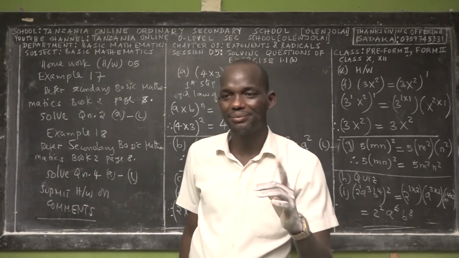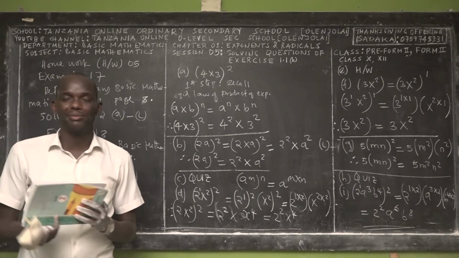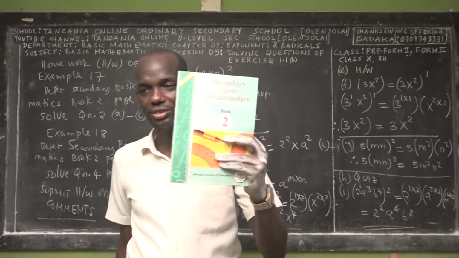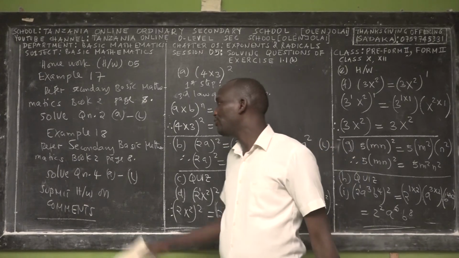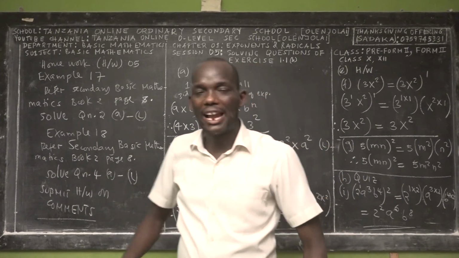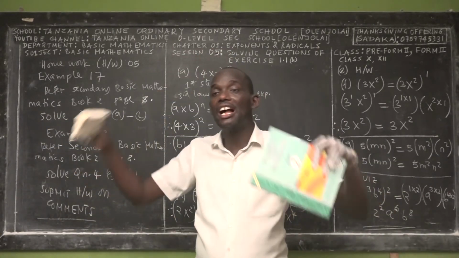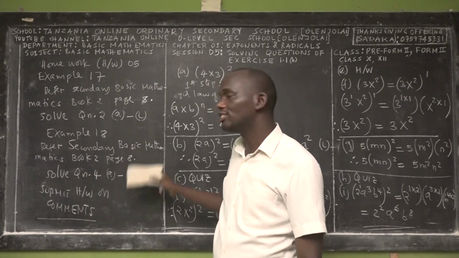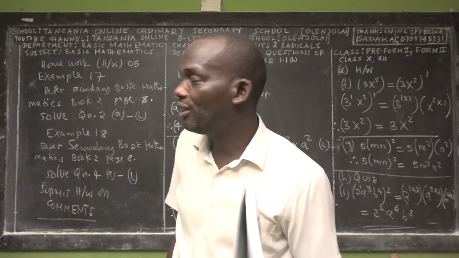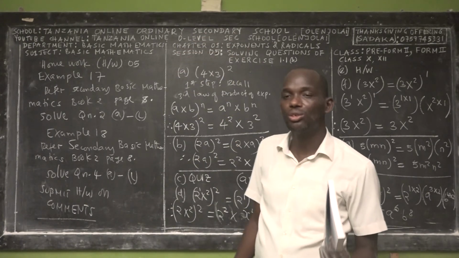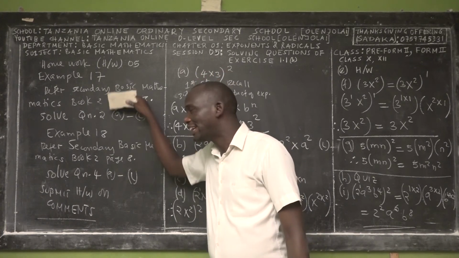Wonderful. So listen carefully. I told you that every successful student in basic mathematics for form 2 needs this book, right? The objective of you having a book is that if I had to write every example, the sessions of solving problems would be longer and longer. So the best thing is that I also teach you how to use this book. One of the ways of teaching you to find this book and use it is by giving you homework like this.